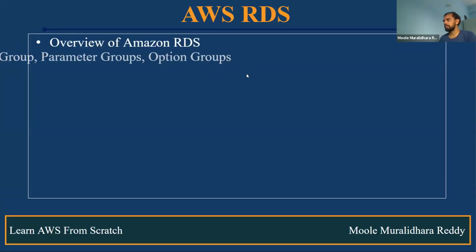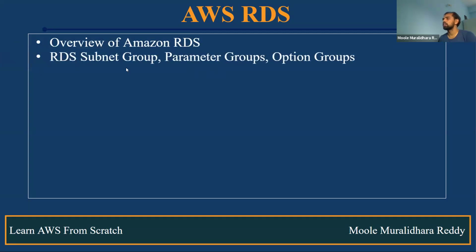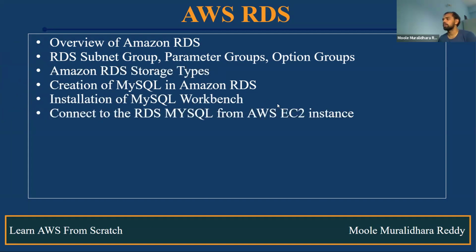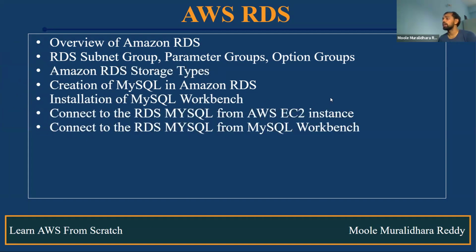And also coming to AWS RDS. What is AWS RDS? Where exactly do we use it? And also RDS subnet groups, parameter groups, option groups. What is the difference? And also RDS storage types. What are the types available? How do we create MySQL in RDS? How do we install Workbench? How do we connect to RDS from an EC2 instance? And also, how do we connect to RDS MySQL from Workbench? And also, how do we delete it?